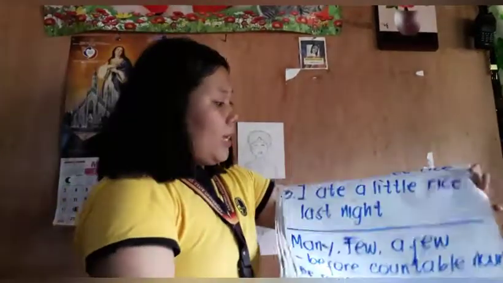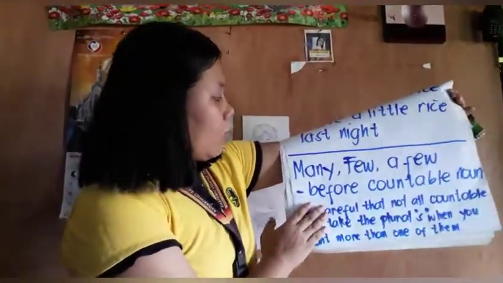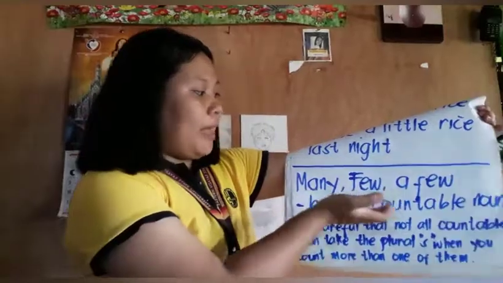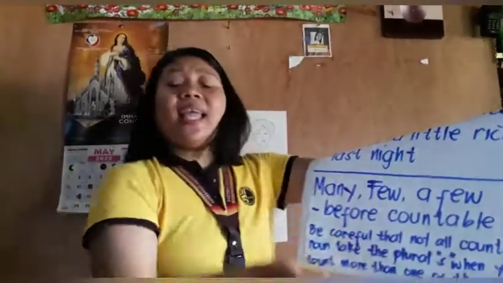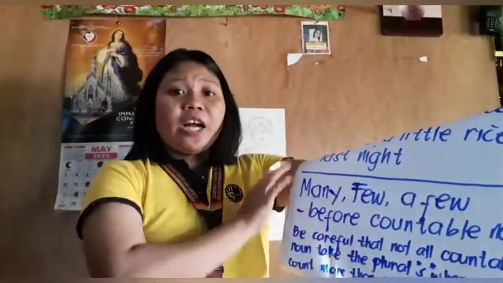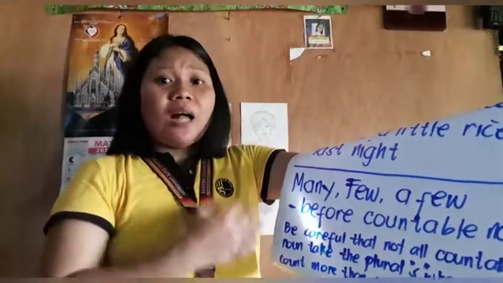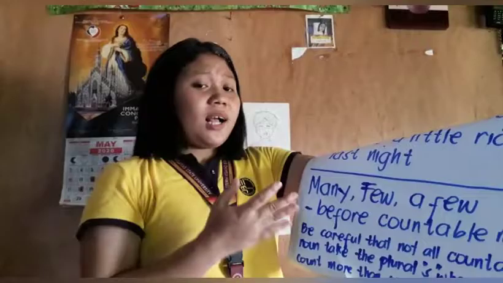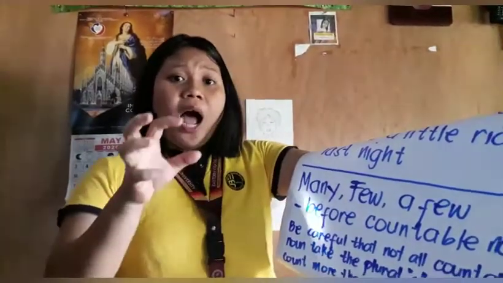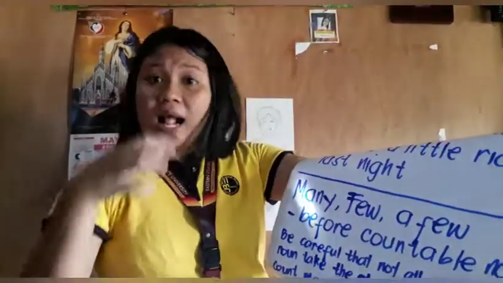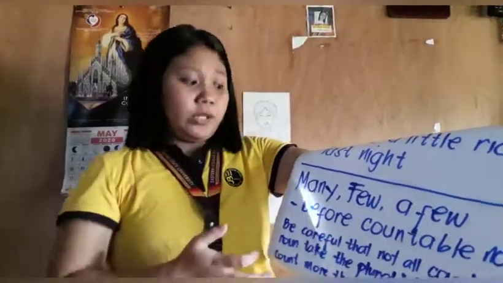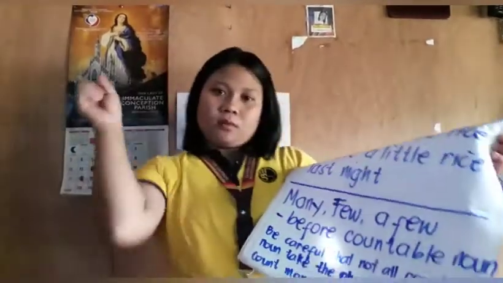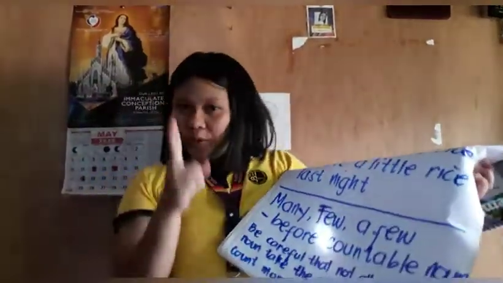Okay, so let us move on to the quantifiers many, few, a few. These quantifiers are used before a countable noun. Then, what is a countable noun? A countable noun is something that you can count or you can add a number to. For example, one book, two books.